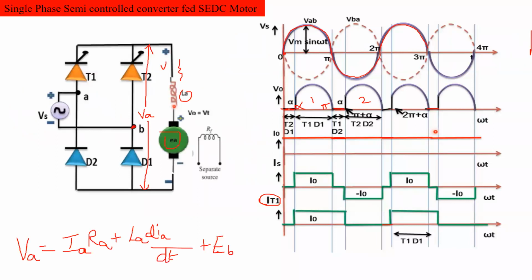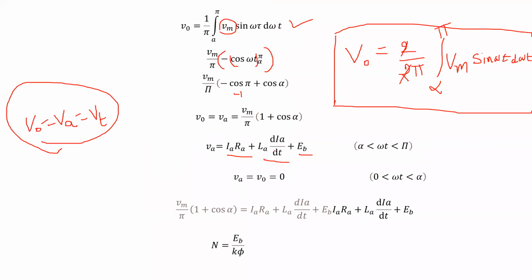Output voltage 0 from 0 to alpha or pi to pi plus alpha. So that's why Va is equal to V0 is equal to 0 during 0 less than omega t less than alpha. Clear? So output voltage or armature voltage is equal to 0, and the armature voltage or output voltage is present during this period only.